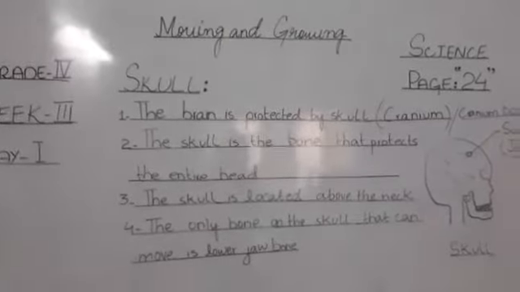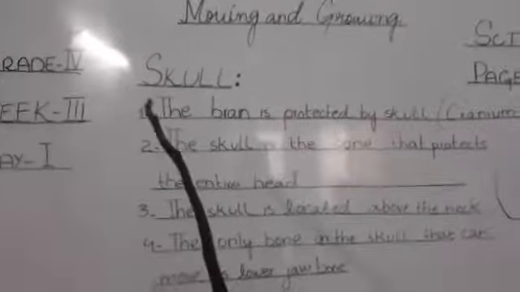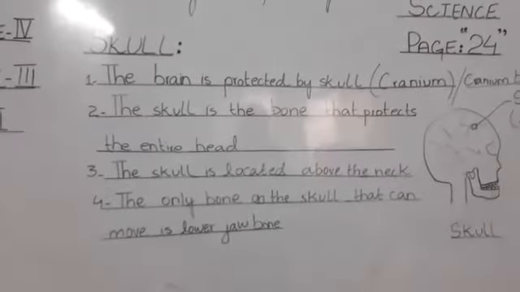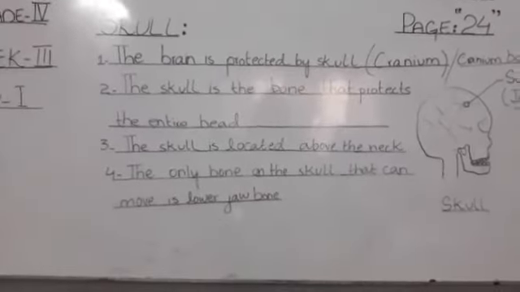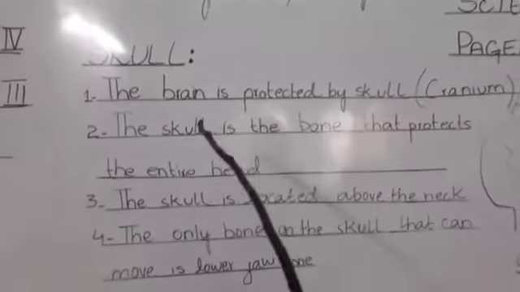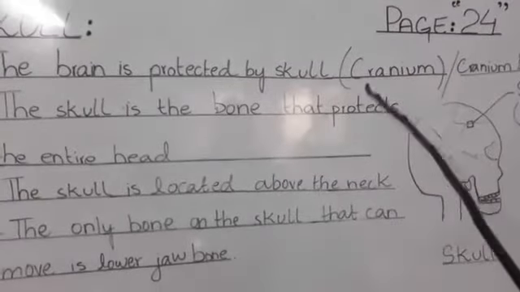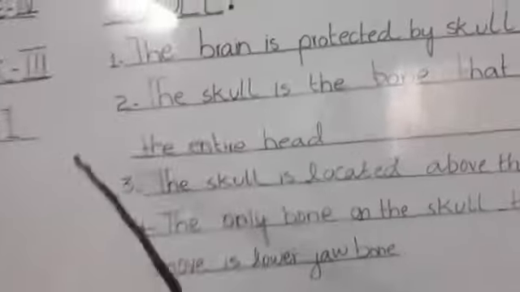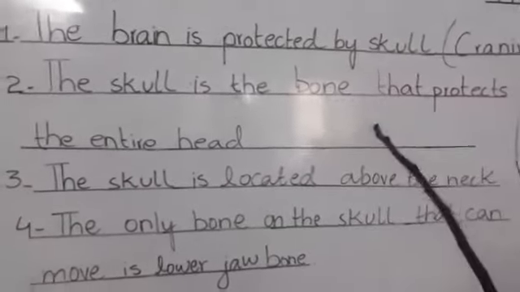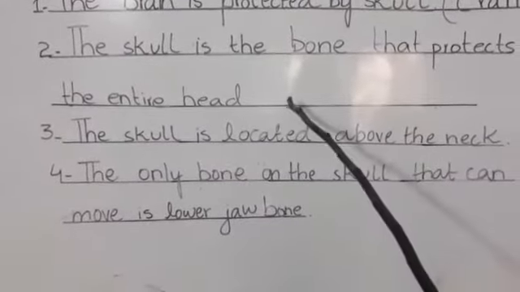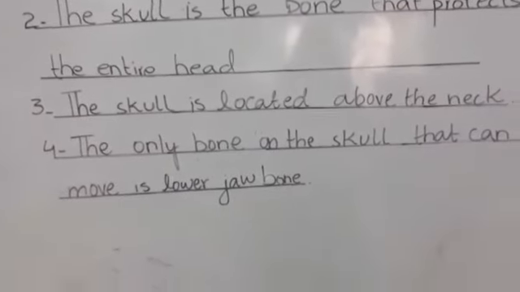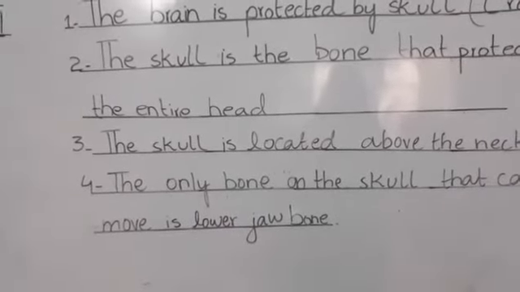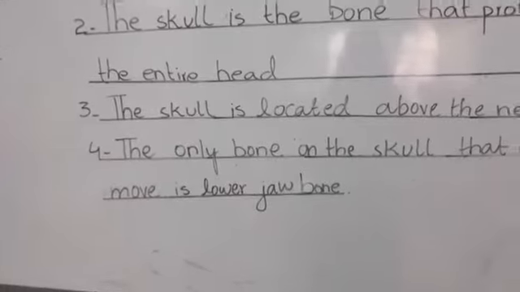The next topic is on page number 24 and the topic is the skull. What is a skull? Skull is the cranium bones that protect the brain. The brain is protected by the skull or the cranium bones. The skull is the bone that protects the entire head. All the head, all the facial features are protected by the skull, which is a very hard bone.